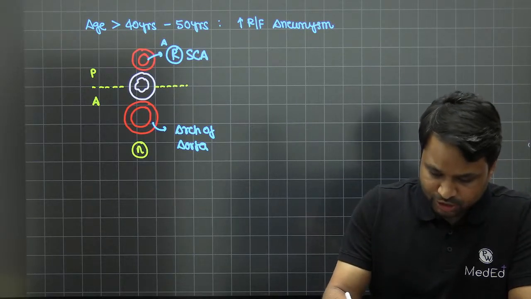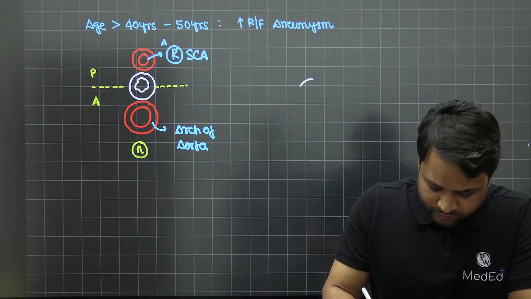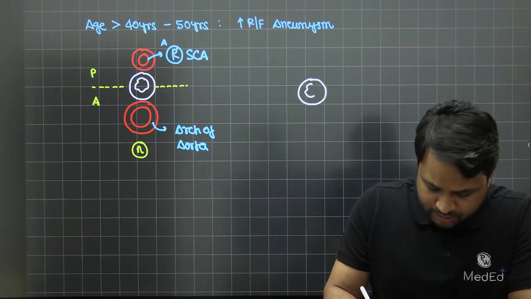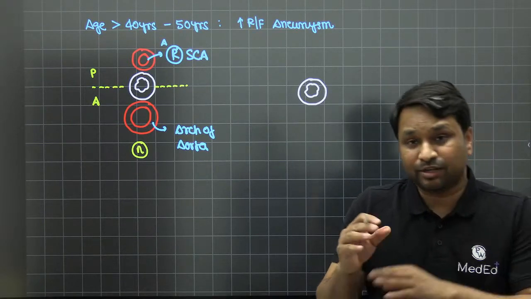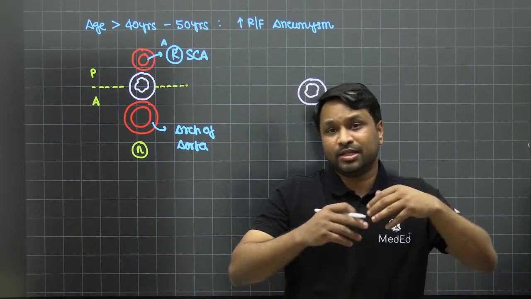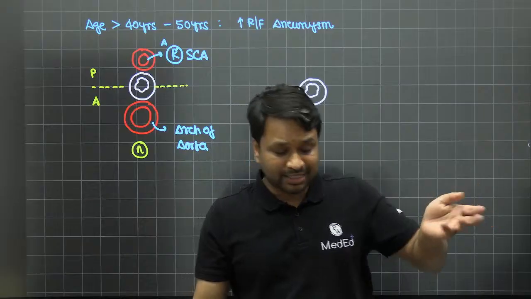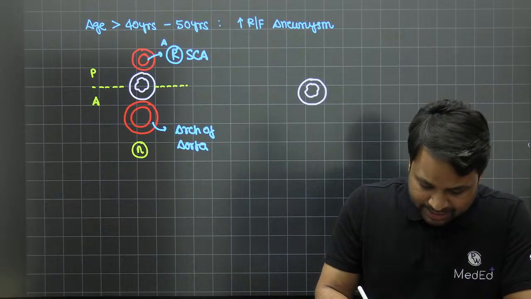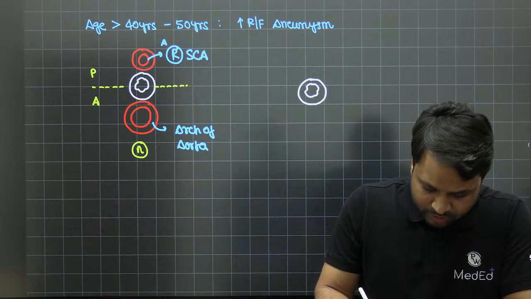Now, after the age, let's say when age is above 40 or 50, what is going to happen? These patients might also develop aneurysm. Now, that aneurysm, usually you know it is the abdominal aorta. It can also involve the thoracic aorta, the ascending or the descending thoracic aorta, or the right subclavian artery. Let's say there is this aneurysm, right? Now, because of aneurysm, what is going to happen?